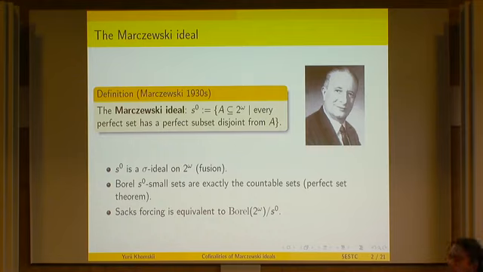This is a sigma ideal, not by definition, but because you can use fusion on perfect trees. This is not so hard. Borel sets in this ideal are exactly the countable sets. This follows from the perfect set theorem. And actually, Sacks forcing is equivalent to Borel sets modulo this ideal. So there are some connections with Sacks forcing and with some other things.